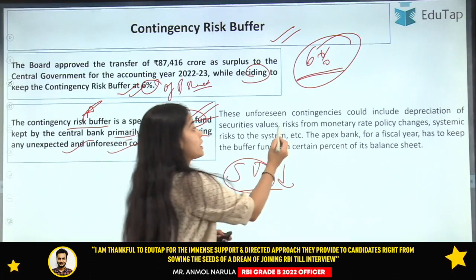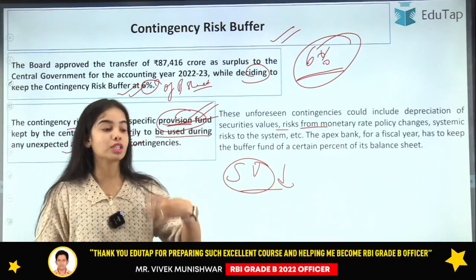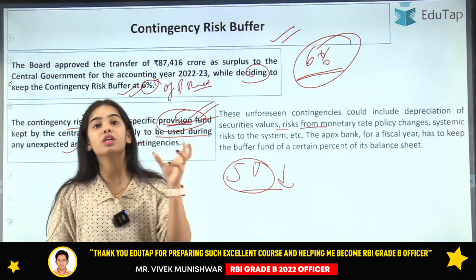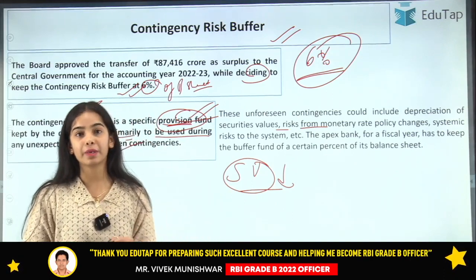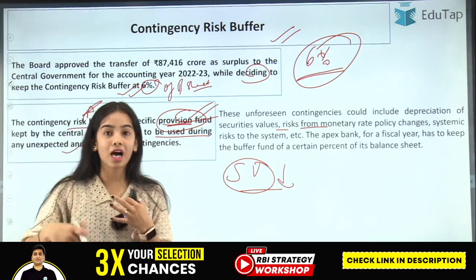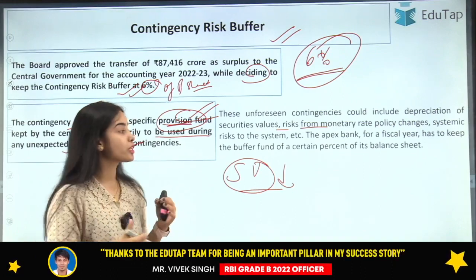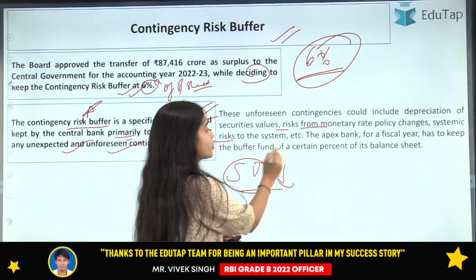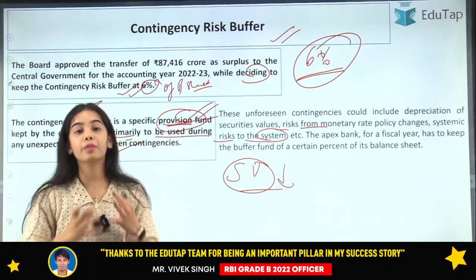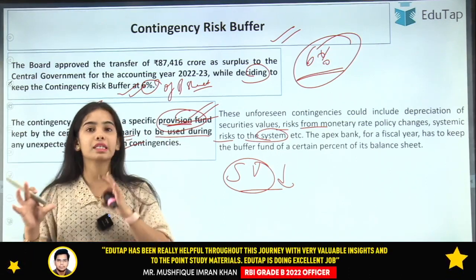Okay, risk from monetary policy changes, that now some bank has fallen down, or some bank is failing due to the monetary policy change that has happened, or there is some kind of situation that has come in the economy that the RBI needs a lot of money to handle. Systemic risk to the system, the monetary system is facing some kind of risk. For that also the buffer is maintained.